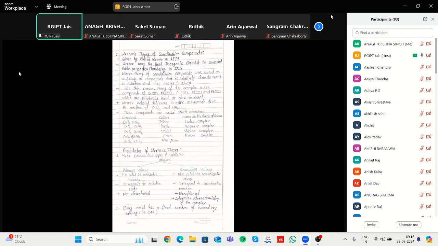Werner proposed it in 1893 and got the Nobel Prize in 1913. It can explain coordination compounds. According to this theory, every coordination compound has two types of valency. First valency is the primary valency. Primary valency means that which has an oxidation number.